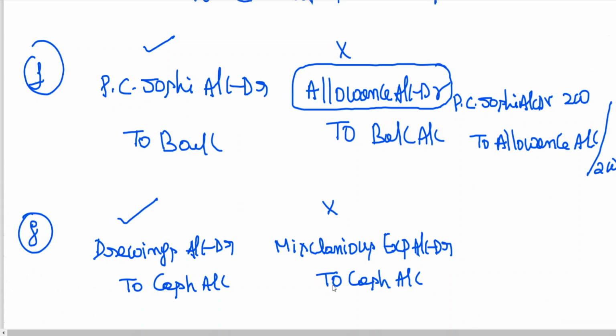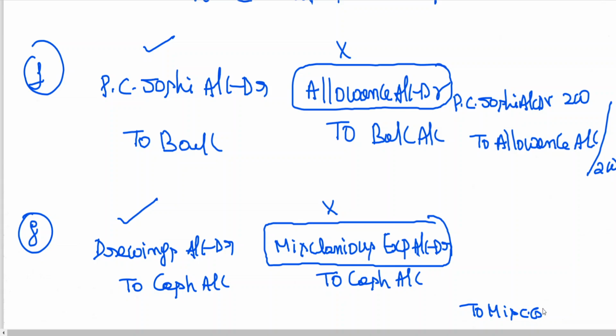Cash is correct. Cash is to be credited. Cash has been credited. But instead of debiting drawings account, which account has been debited? Miscellaneous expense. So here I am writing, miscellaneous expense is to be credited. And which account is to be debited? Drawings account debtor.